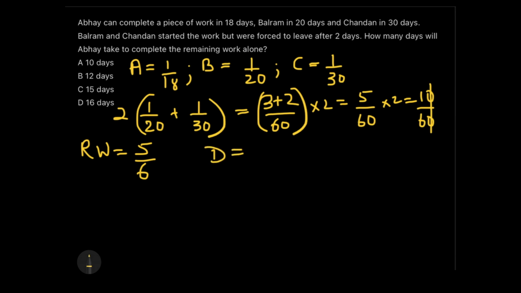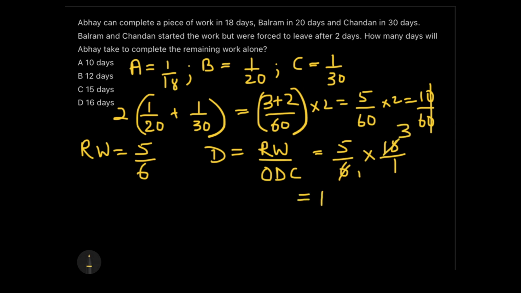The number of days he will take equals the remaining work divided by the 1 day work of Chandan. So the remaining work is 5 by 6 and the 1 day work is 1 by 18. Since I have to divide, I will multiply with the reciprocal, which is 18 by 1. Now this will give me a 3, and 5 into 3 is 15 days. So the remaining work will be completed by Chandan in 15 days.